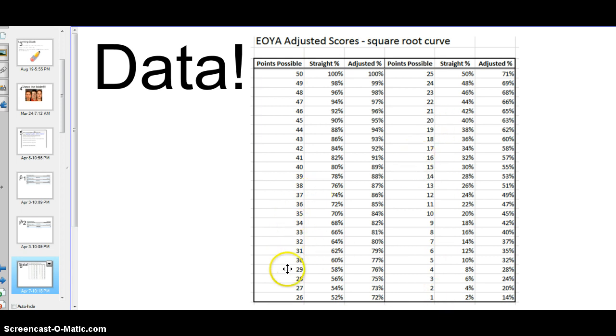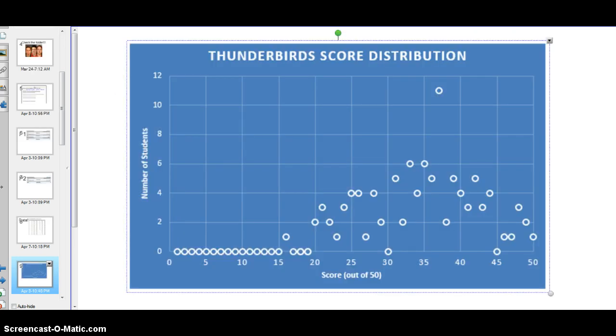So say you got a 30. You actually got 60% of the questions right, but when you scale it, and Dr. Kimbrell sent us this, it turns into a 77. Here is our Thunderbird distribution as a team.